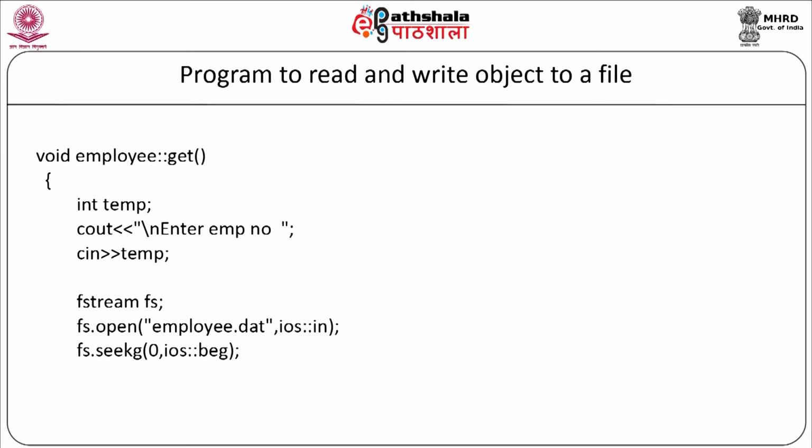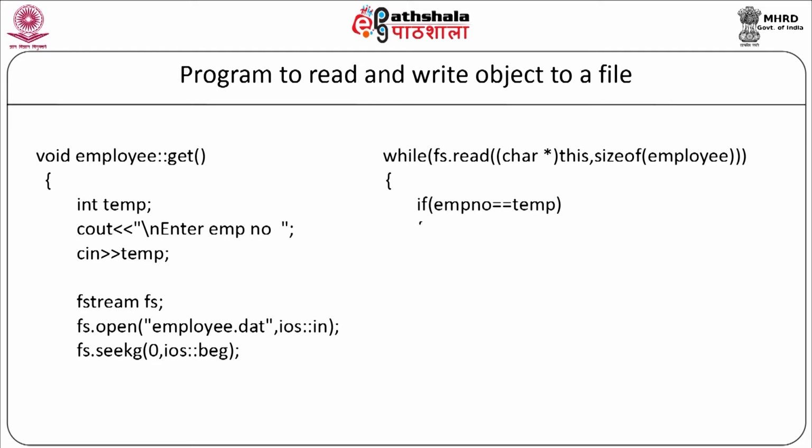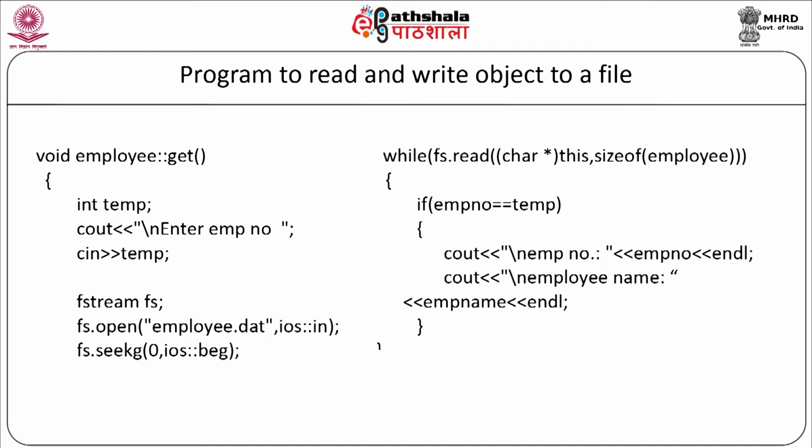Now we will read from the file while fs.read((char*)this, sizeof(employee)). Now we will start with the if condition in a while loop. If employee number is equal to temp, then we will cout employee number, cout employee name. End of the if, end of the while loop. So if the employee number matches with the record that the user has entered, we will display the details on the screen. Otherwise we will go on reading the next record.